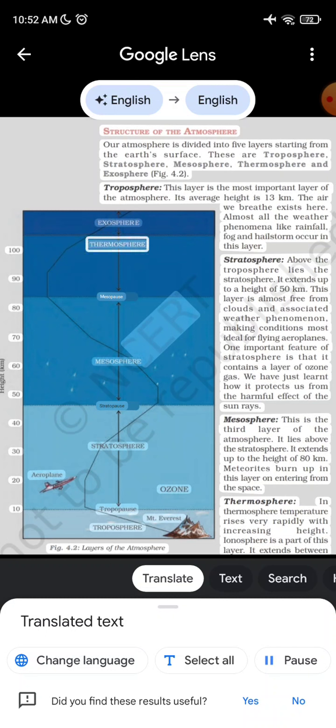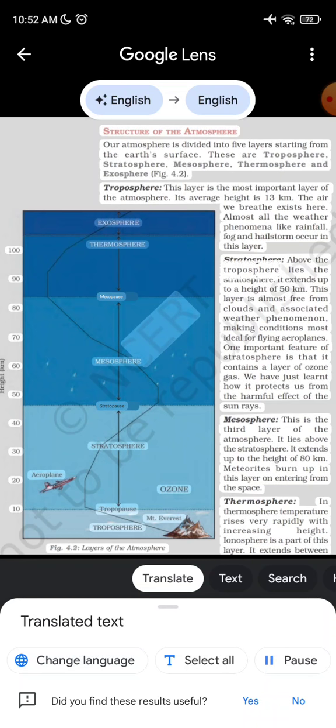Exosphere. 100. Thermosphere. 90. Mesopause. 80. 70. 60. 50. 40. Mesosphere. Stratopause. Stratosphere. 20.